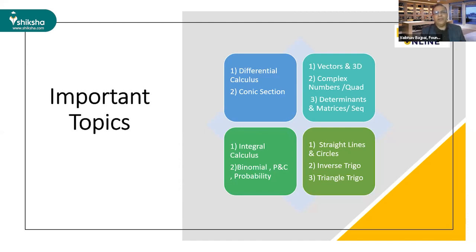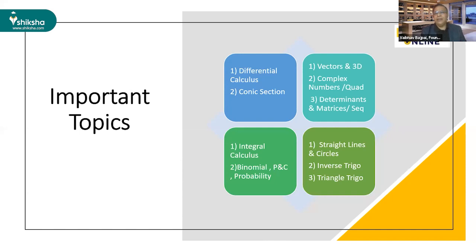Take the revision of differential calculus and conic section all together, and do one question from each unit. This will help you toggle between these two topics, because in JEE Advanced it is not necessary that you will get two consecutive questions from the same topic. So this will help you switch the concepts between these two units.